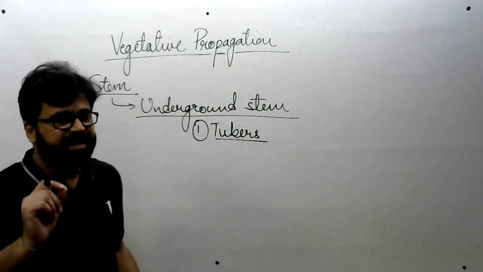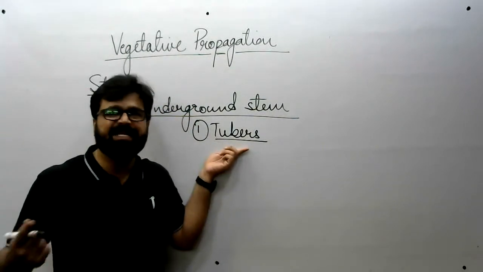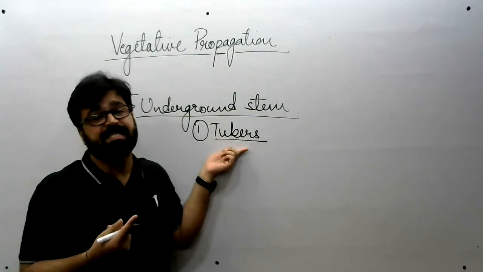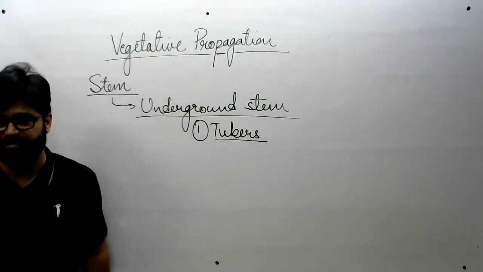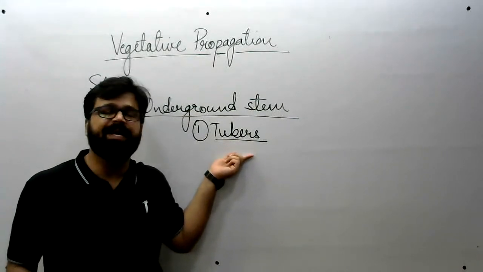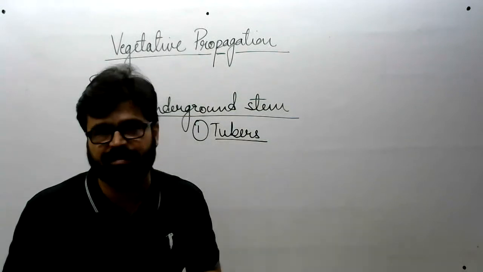Now the question arises that, sir, it is present underground. Why or how can we say that it's a stem, not root? Yes, can anyone tell me the answer? Why is tuber a stem, not a root?